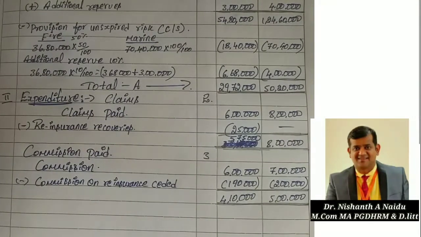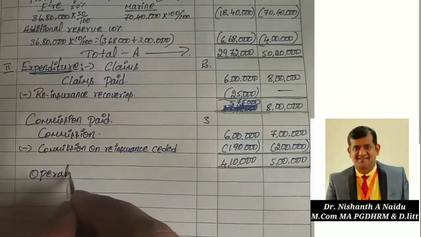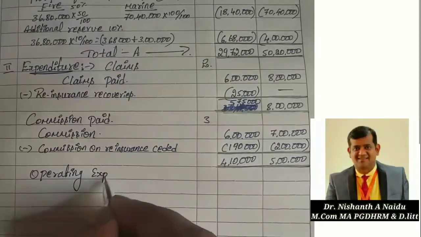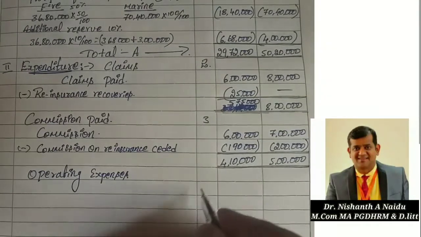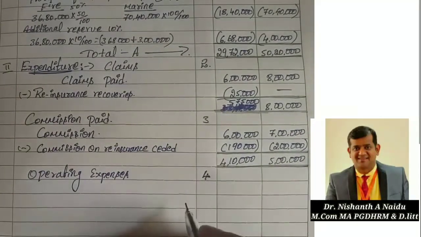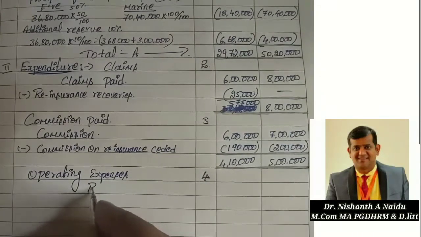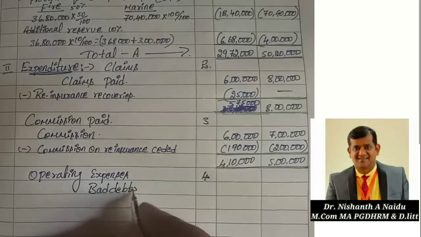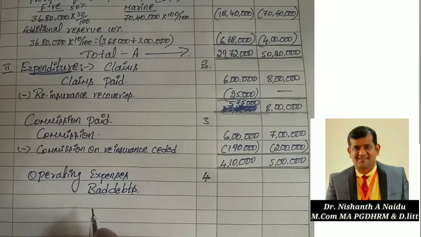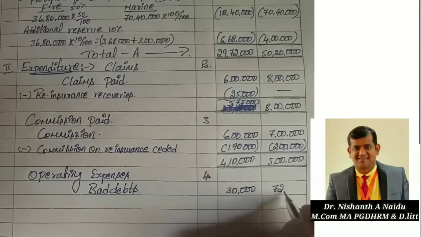Okay. Next, moving on to schedule number 4, that is operating expenses. In that we have bad debts. How much bad debts have they given? That is 30,000 and 72,000. So write 30,000 and 72,000.